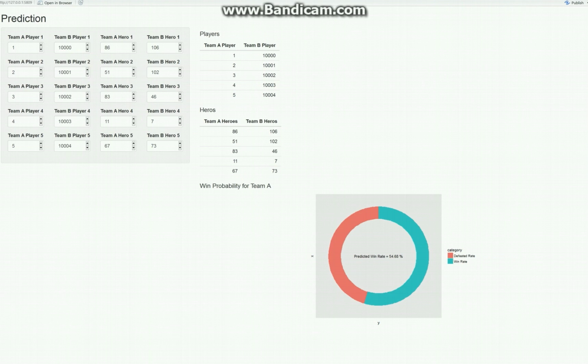With all this information, the win probability for Team A is around 54%. Now we can try another combination. This time, we make Team A consist of players of higher rank, and Team B consist of lower rank players. And we see the result. We are just changing the IDs.